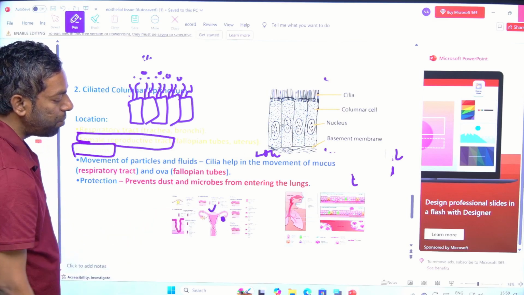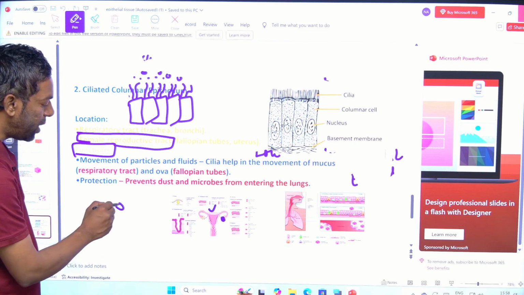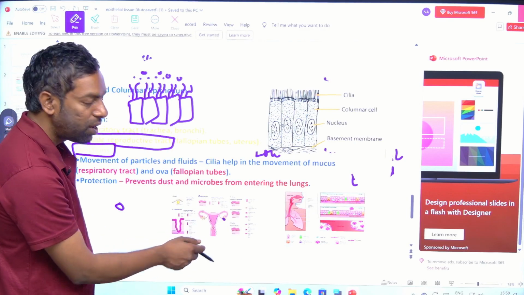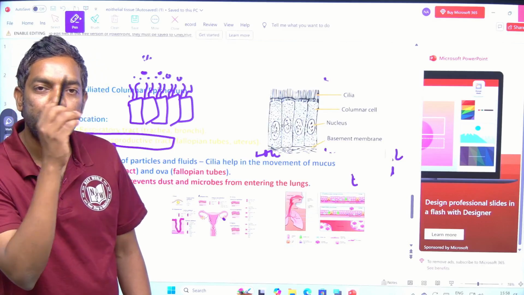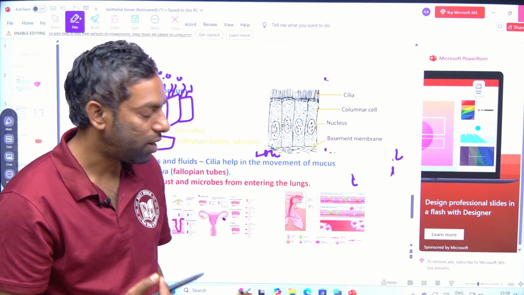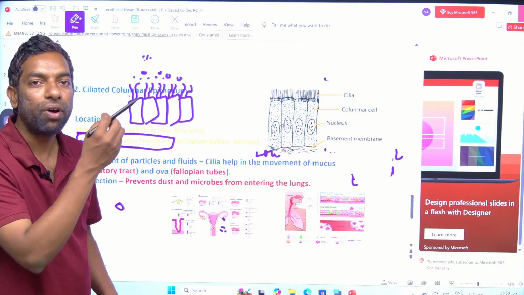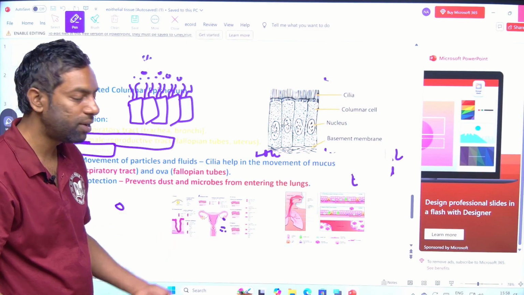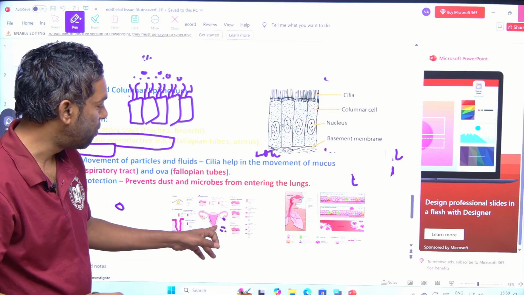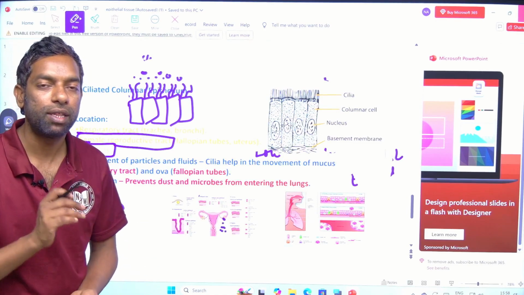In the female reproductive system, the ova is released at the ovary, but the ova is supposed to be transferred into the fallopian tube for fertilization.